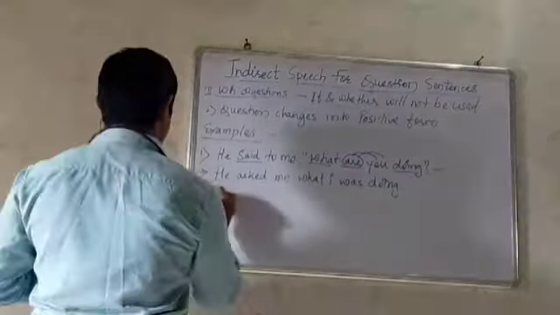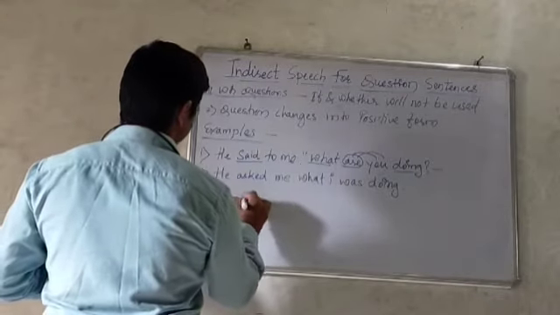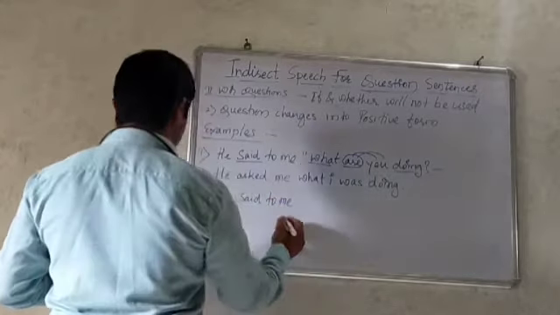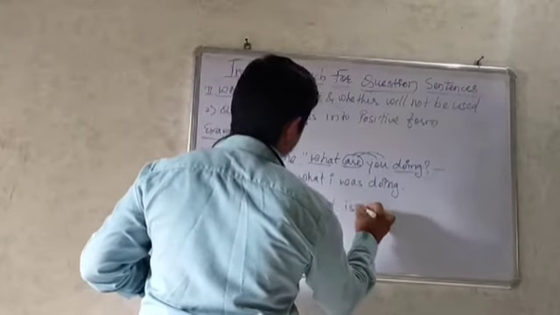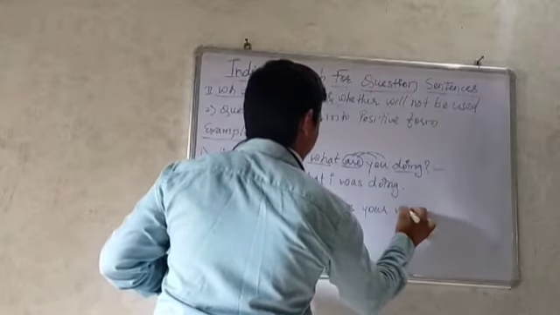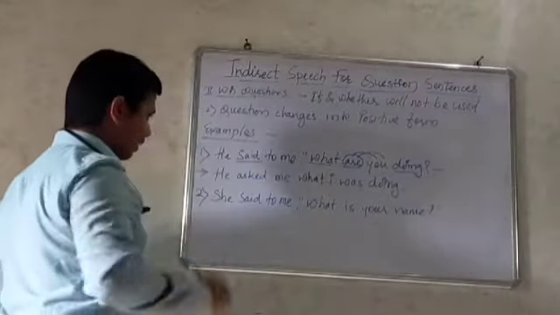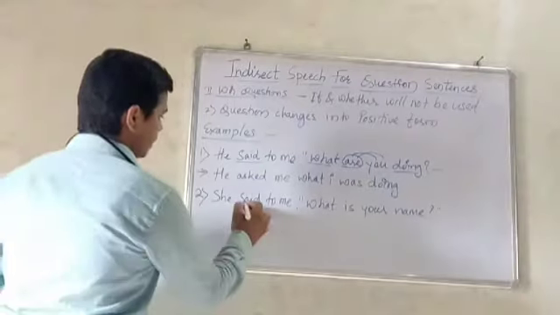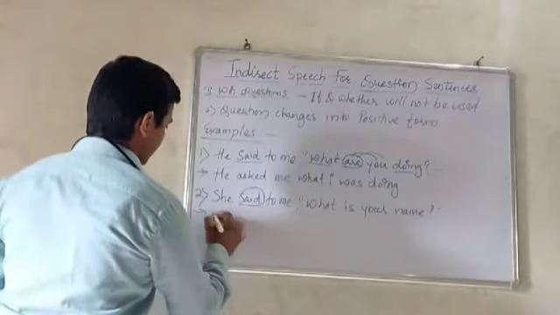So now let us see the second one. She said to me, what is your name? Again this form is a WH question. So this reporting verb changes into he is asking what is your name.